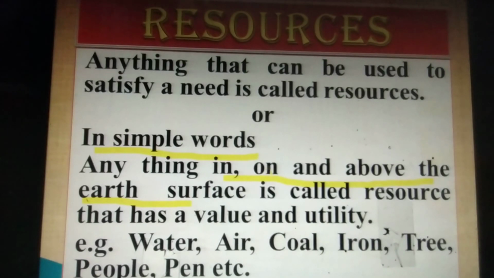Above the earth surface, we have air, water vapors, etc. That is called a resource that has a value and utility. Value means that the item or thing has value for the human being. It may be economic value, social value, natural value, and utility means that it can be used by the human being.